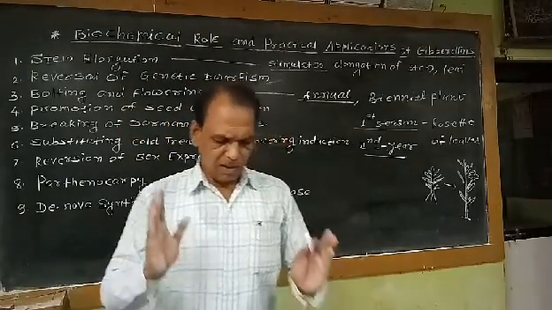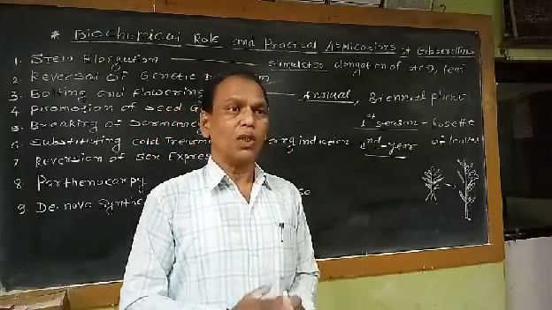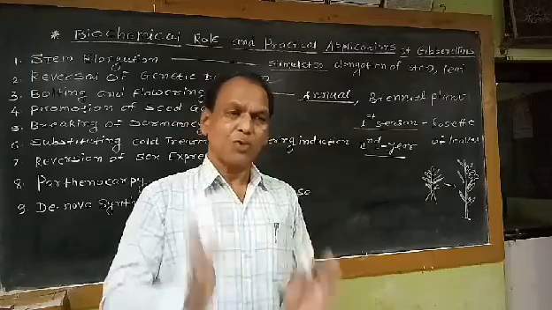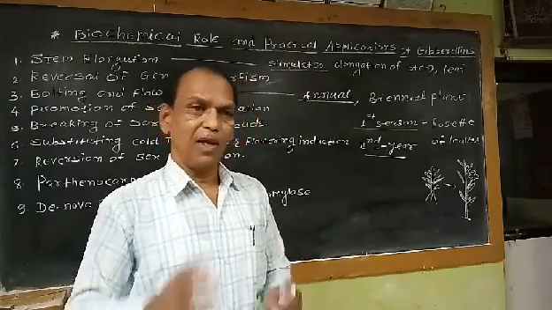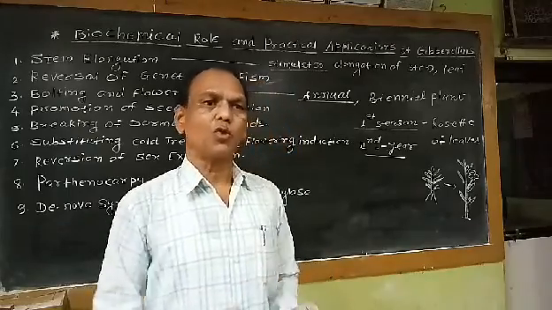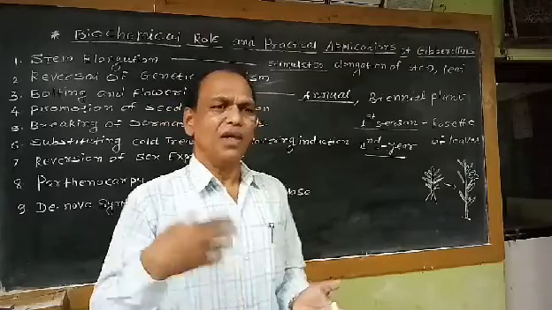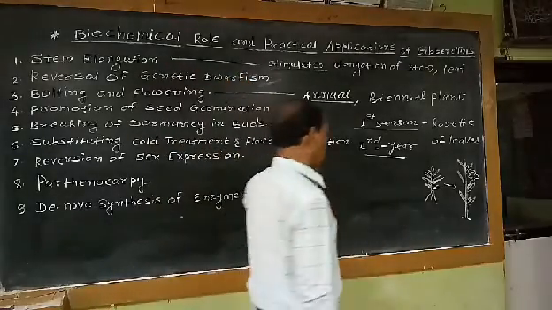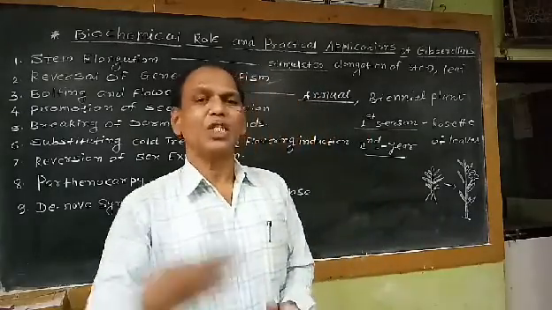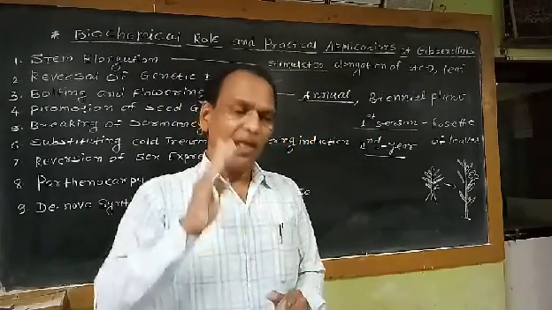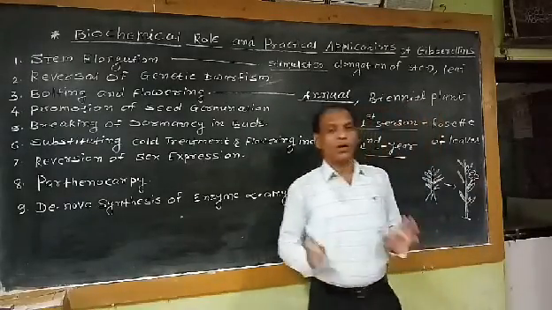That means when the plant completes its vegetative growth and when the plant is exposed to the appropriate photoperiod, appropriate light period, as well as when the plant is exposed to the appropriate low temperature. That means in the second year, after completion of vegetative growth, when plants are exposed to the low temperature of the second year, when it is exposed to the appropriate photoperiod, then and only then the vegetative buds are converted into flower buds.